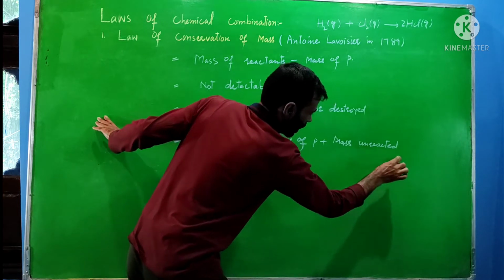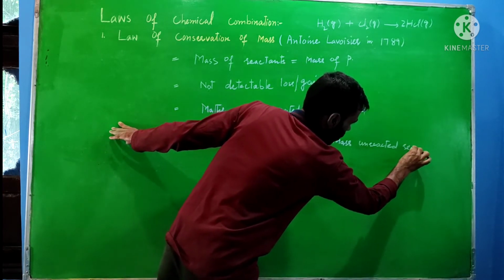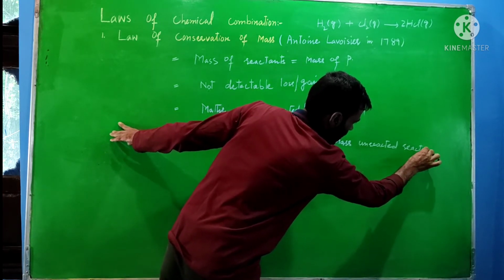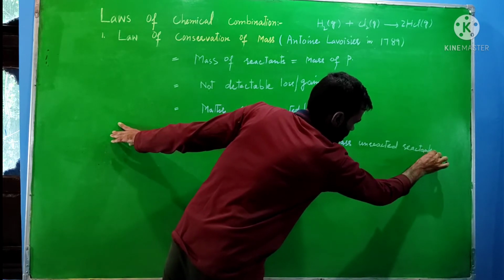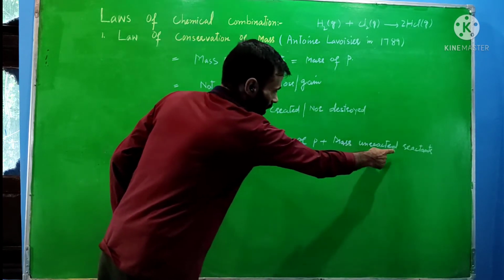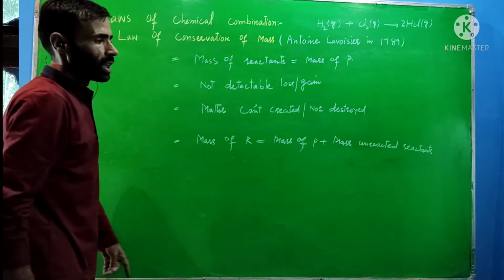If that mass is combined with the mass of products, then this sum is equal to this sum.